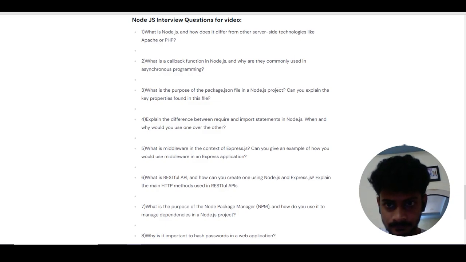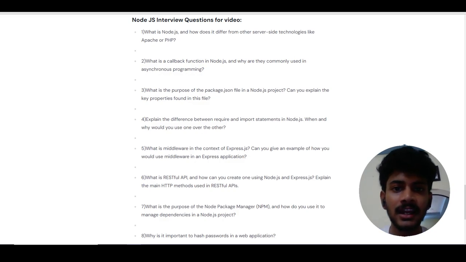In the next question, what is the purpose of the package.json file in a Node.js project? Can you explain the key properties found in the file? So package.json is a special kind of file that is created whenever npm is initialized in the project folder. This package.json consists of the metadata about our project, for example, all the packages that we are including in our project. This metadata can be found in the package.json file.